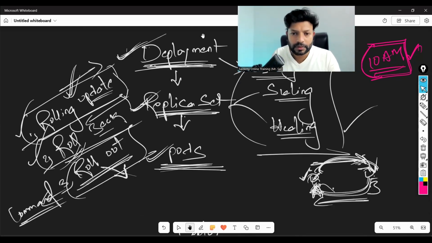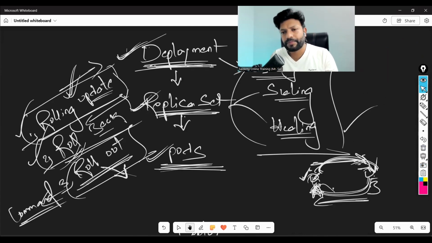Hello, Sai. Yes, sir, I have a question regarding the ReplicaSet and the replication controller. What is the difference, the old one or the new one? If the interviewer asks why we are not using the replication controller and using ReplicaSet, is there any particular reason?